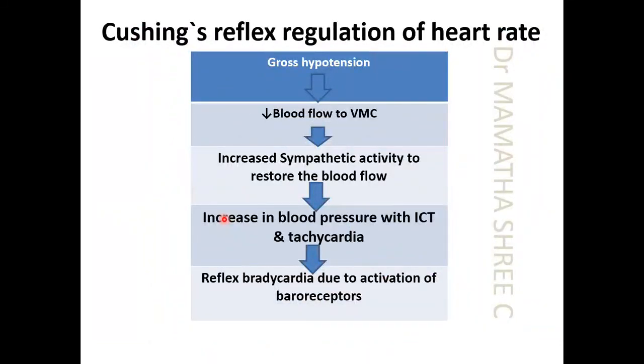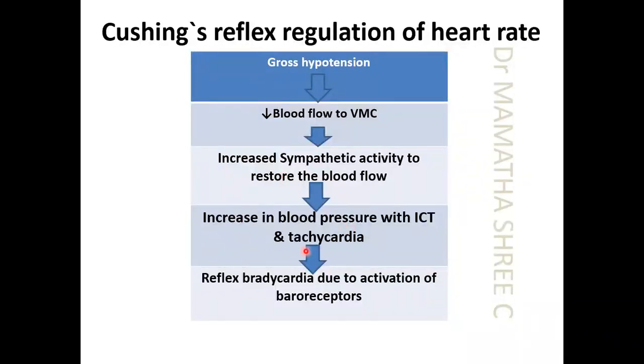Next is the Cushing's reflex. So what is this Cushing's reflex and when does it get activated? Whenever there is gross hypotension, what happens with decreased blood pressure? The amount of blood that reaches the brain decreases. That is, the heart is pumping at a low rate, so there is a decrease in the blood that reaches the vasomotor center. If the blood flow to the vasomotor center is decreasing, that in turn will activate the sympathetic activity so as to restore the blood flow back to normal, which in turn increases the blood pressure.